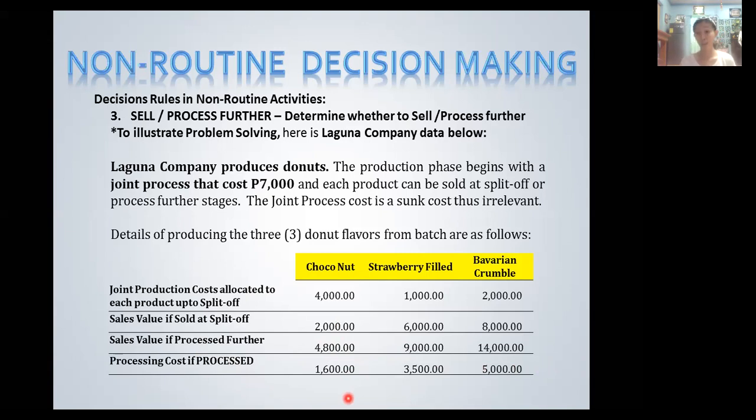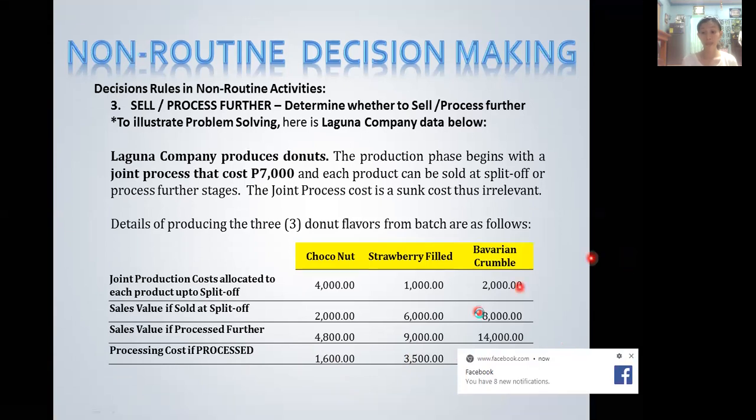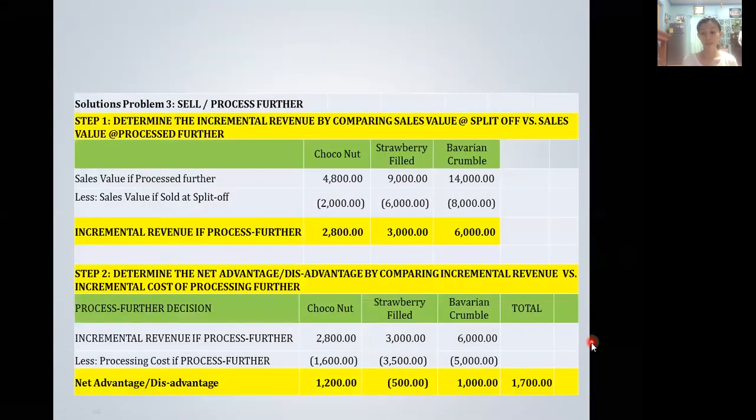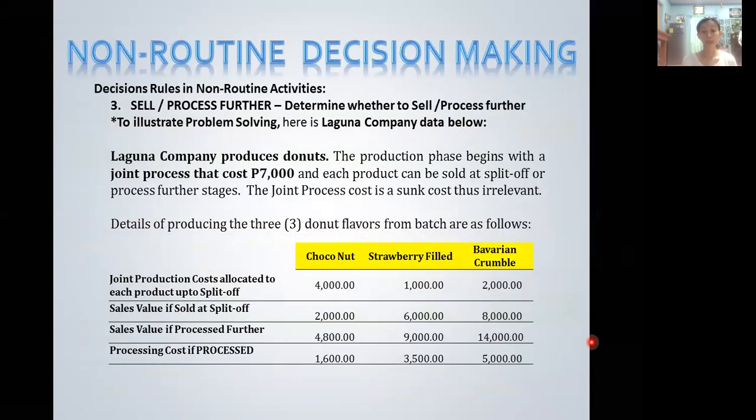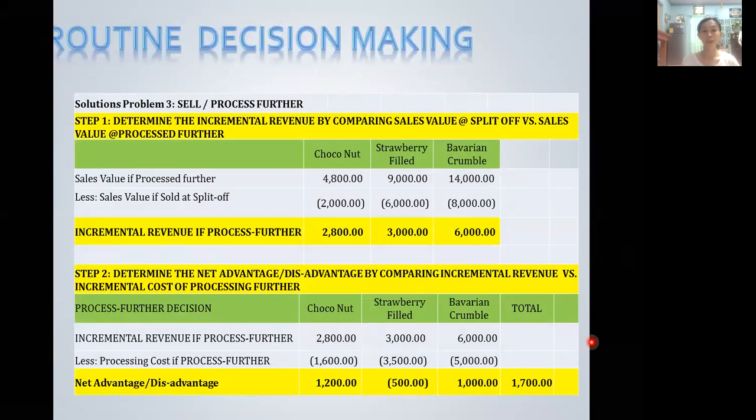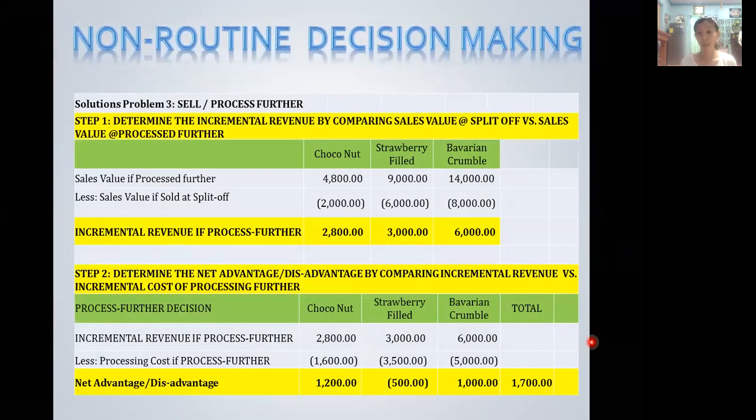It follows that if we process further, we incur additional expenses. So here it is. The additional expenses for processing further is 1,600 for choconut, 3,500 for strawberry field, and for Bavarian, we have 5,000 pesos if processed further. So here is the solution for problem 3 or situation 3, sell or process further.